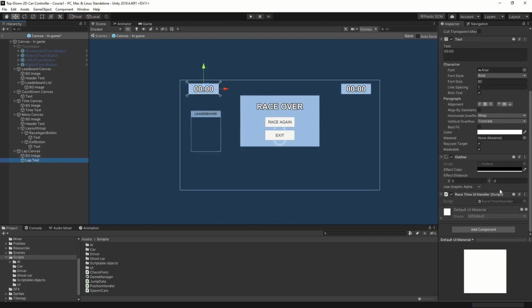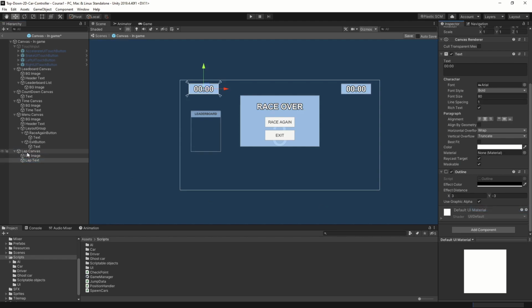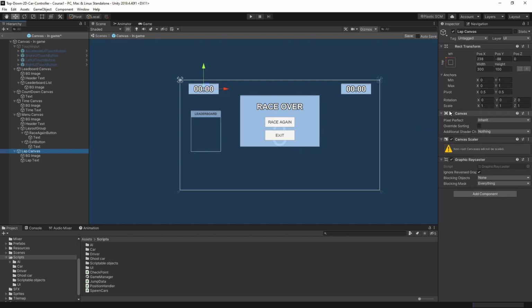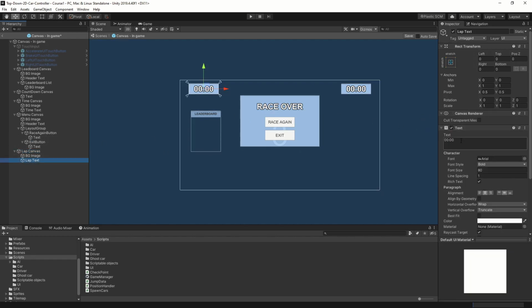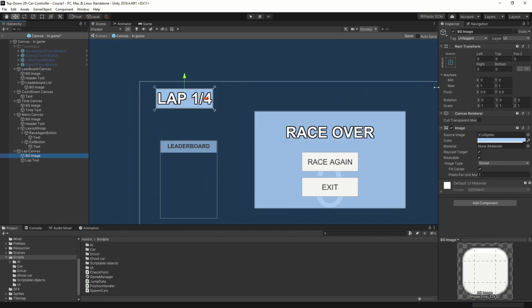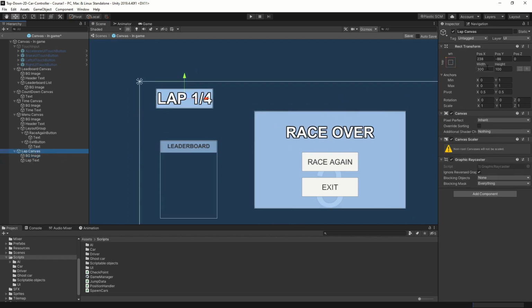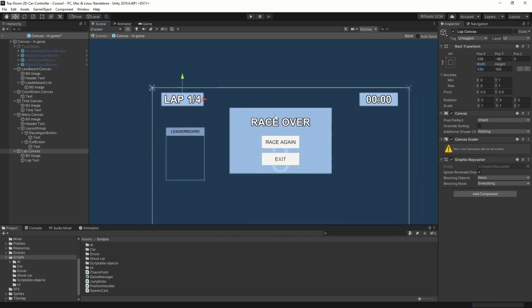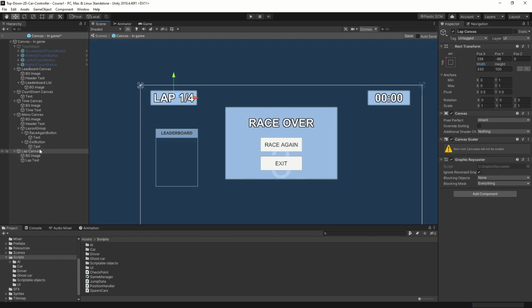And then let's get rid of our race time UI handler here, remove. And it should look a little bit different. It should say something like lap 1 out of 4. And maybe we need to make the background, or the whole thing, a little bit bigger, 320. So it gets a little bit on 30. Alright, I think that looks all right.